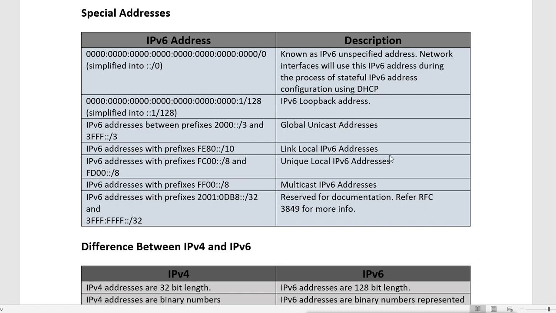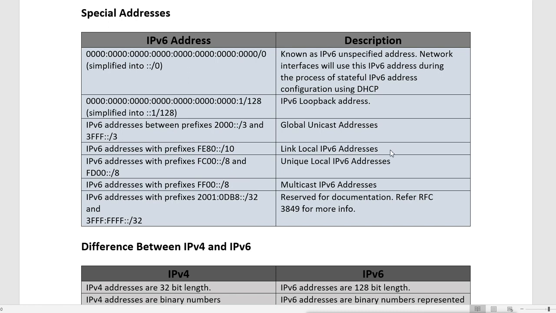Then IPv6 addresses with the prefix of FE80::/10, that means the first 10 bits are reserved here, and that is called link-local IPv6 addresses. That is the same as APIPA addresses in IPv4.